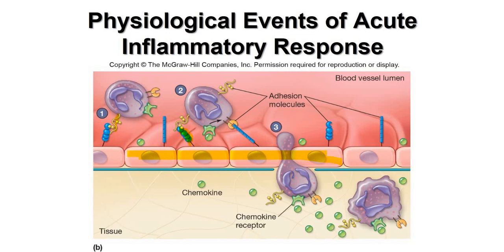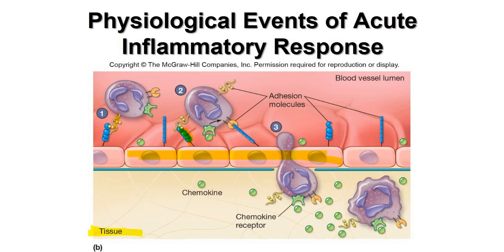So, once the selectin and integrin lock onto each other, this neutrophil will stop rolling. Once it stops rolling, it will marginate towards the margins of the endothelial cell. Later on, it will squeeze through the capillary and reach the tissue space where the original injury has taken place.